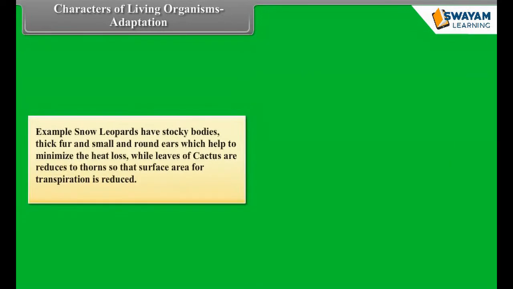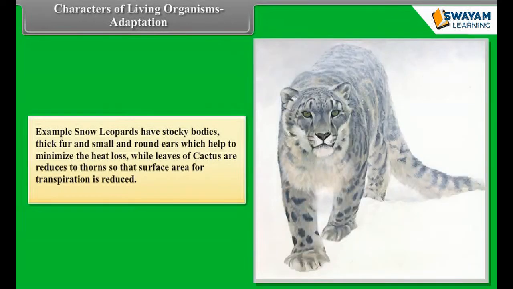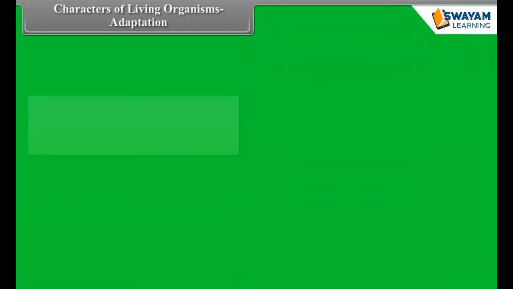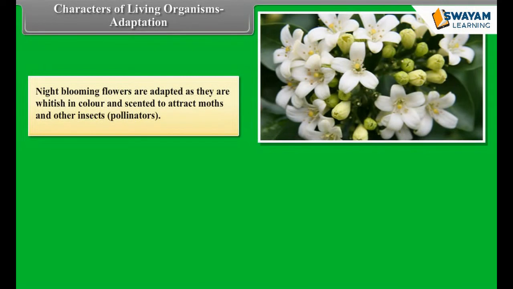Example: snow leopards have stocky bodies, thick fur, and small and round ears which help to minimize heat loss, while leaves of cactus are reduced to thorns so that surface area for transpiration is reduced. Night-blooming flowers are adapted as they are whitish in color and scented to attract moths and other insects, pollinators.